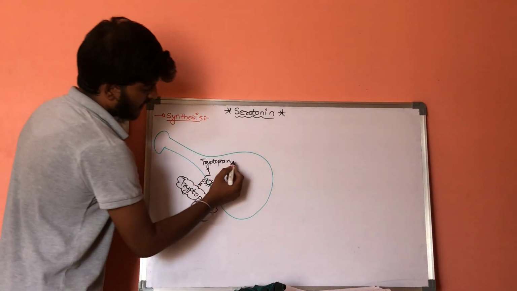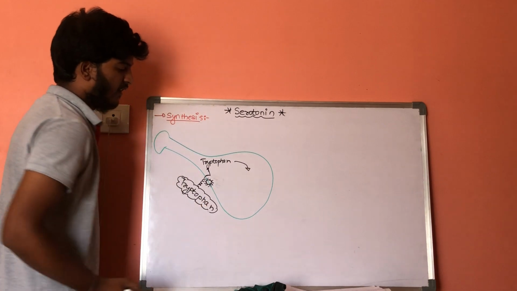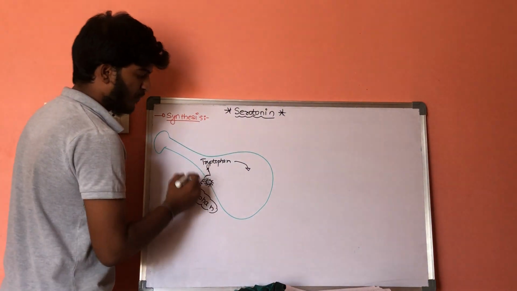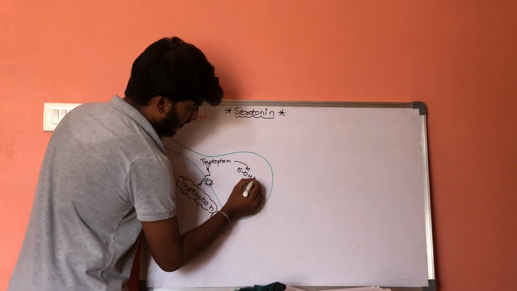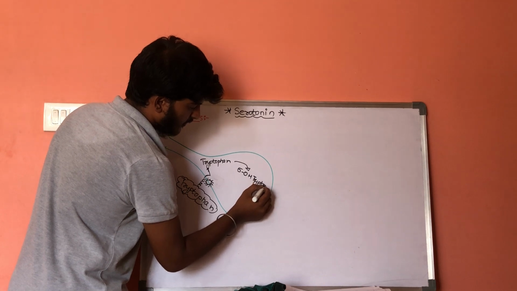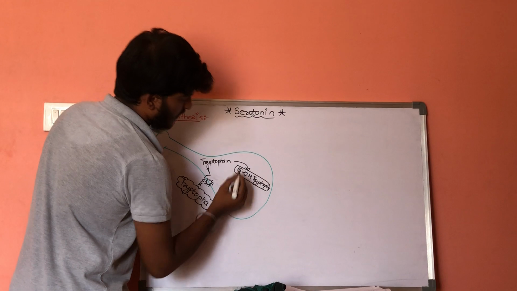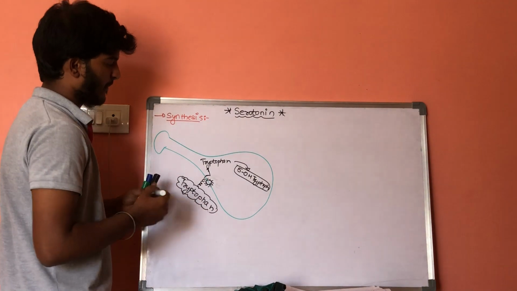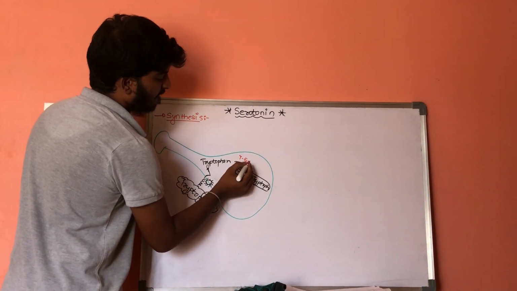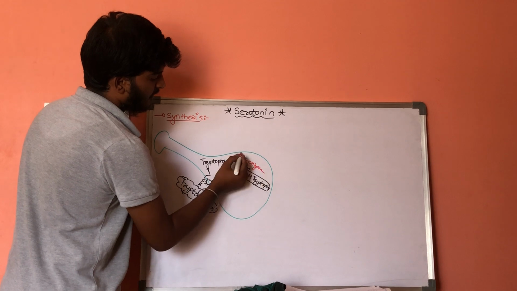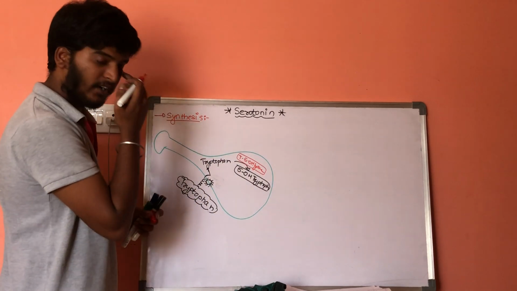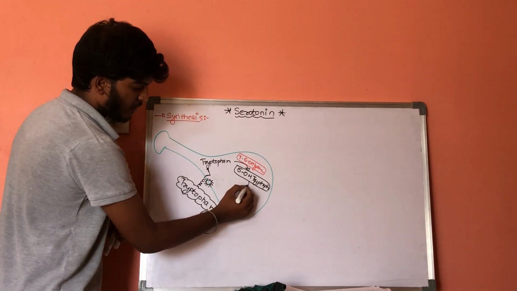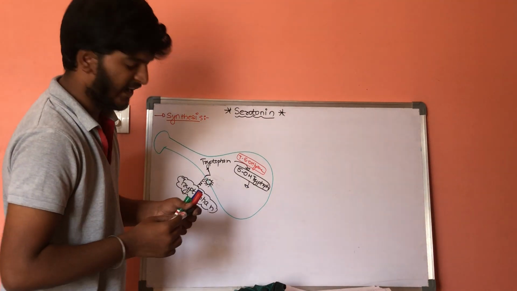The tryptophan which has entered inside gets converted into 5-hydroxytryptophan with the help of the enzyme called tryptophan 5-hydroxylase. Now this 5-hydroxytryptophan which is formed will get converted into 5-hydroxytryptamine.